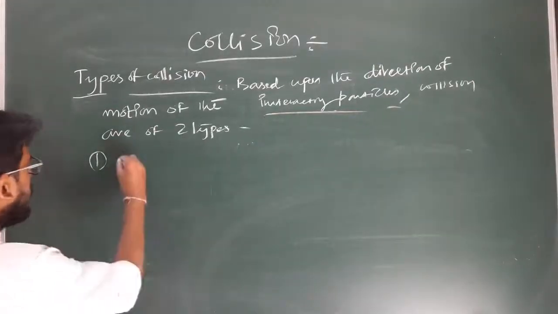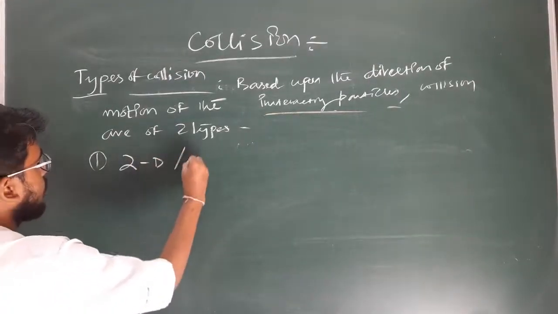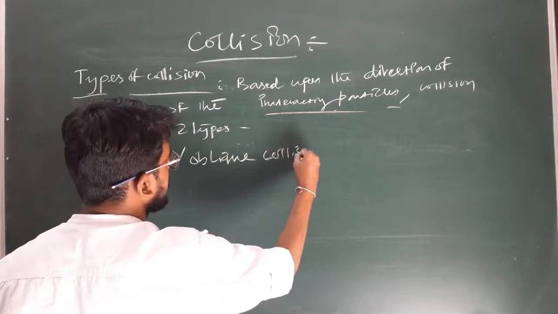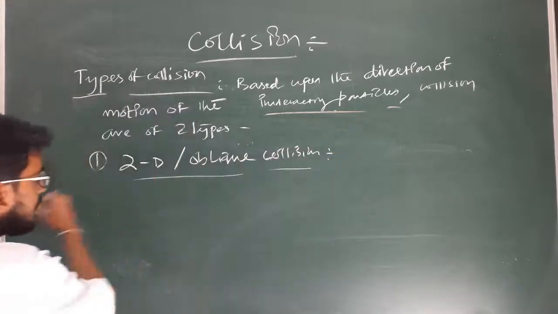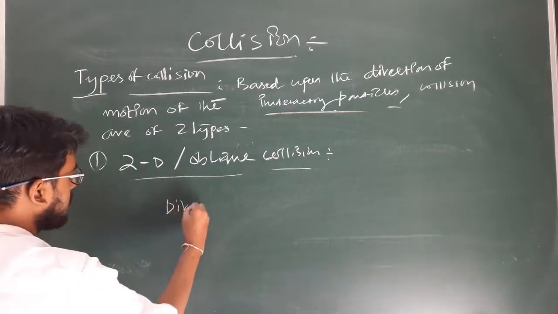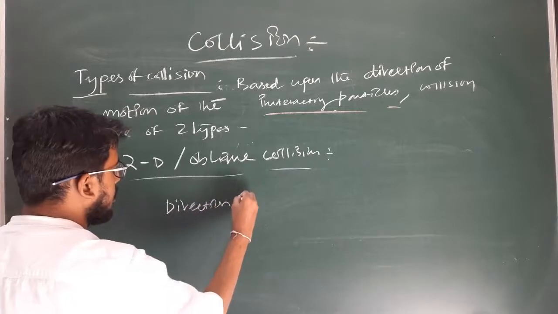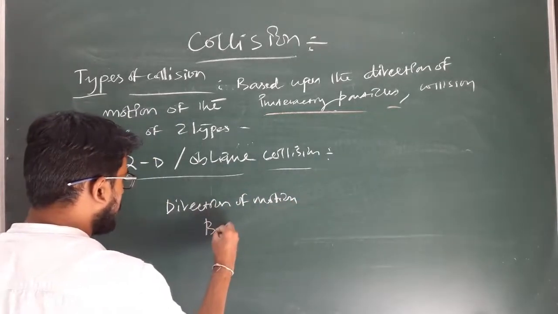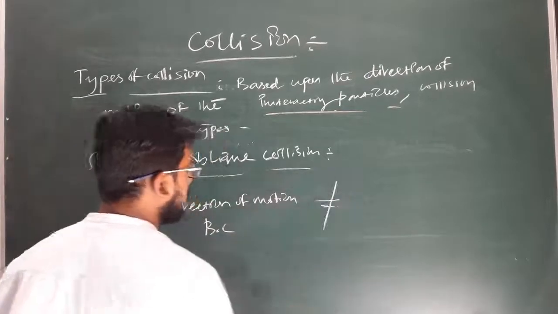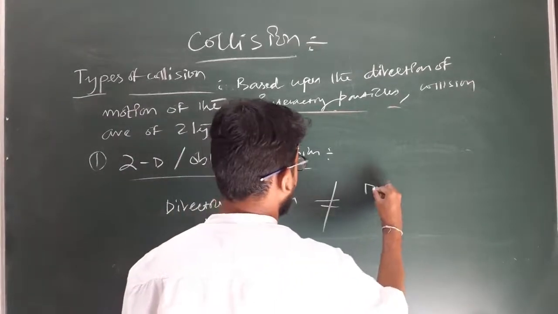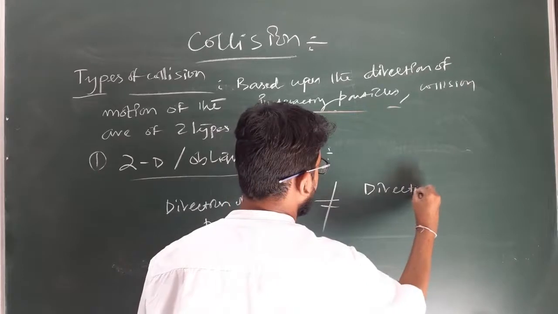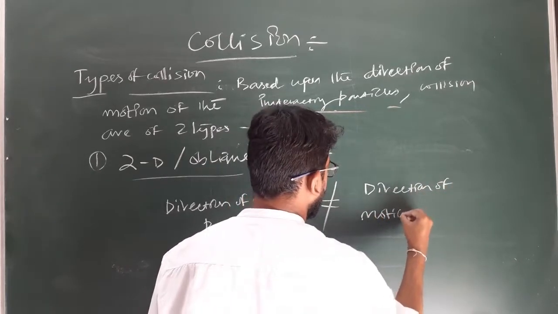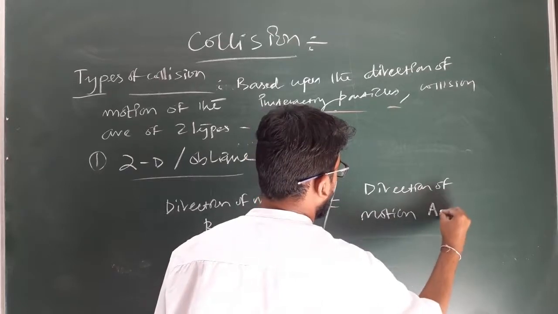So what is two dimensional or oblique collision? In this case, if the direction of motion before collision is not equal to the direction of motion after collision.